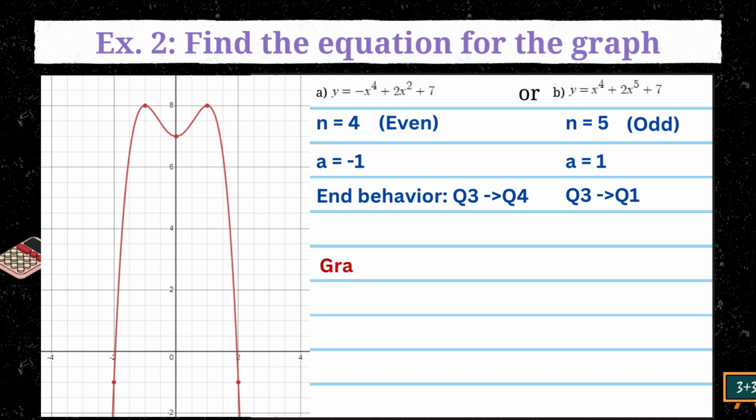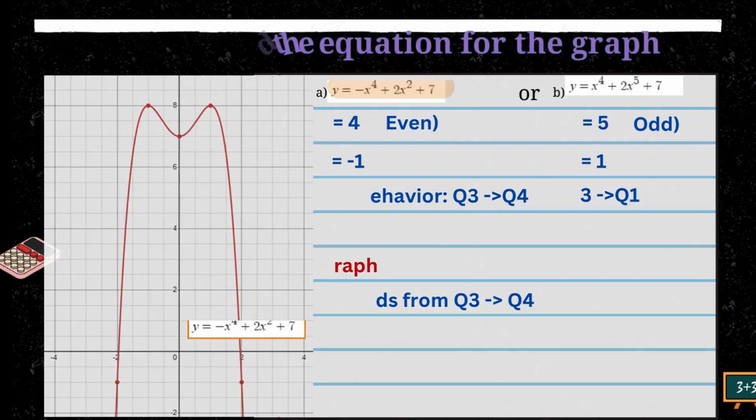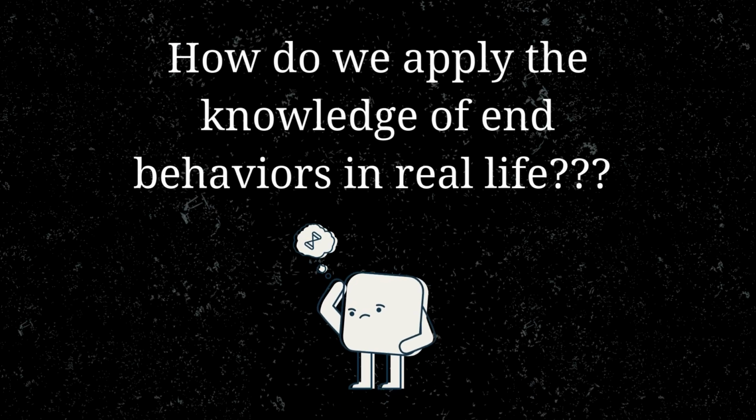Okay, when we look at the graph, it extends from quadrant 3 to quadrant 4. So the right equation for the graph is y equals -x to the power of 4 plus 2x squared plus 7.